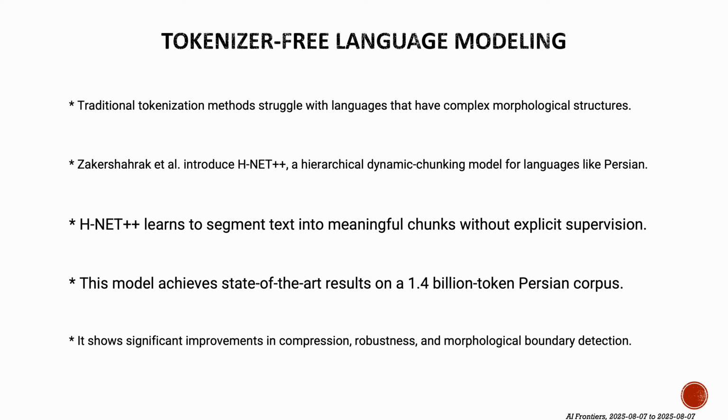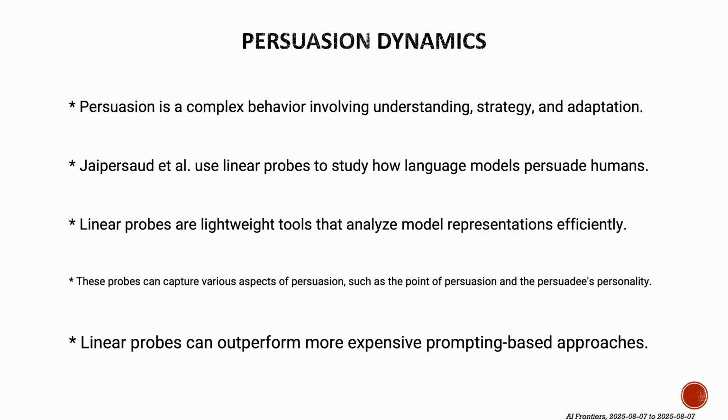boundary detection. Persuasion is a complex behavior involving understanding, strategy, and adaptation. Zakershahrak and colleagues use linear probes to study how language models persuade humans. Linear probes are lightweight tools that analyze model representations efficiently. These probes can capture various aspects of persuasion, such as the point of persuasion and the persuadee's personality. Linear probes can outperform more expensive prompting-based approaches.